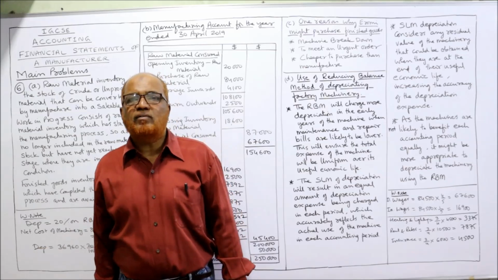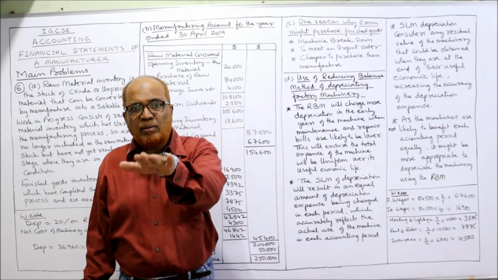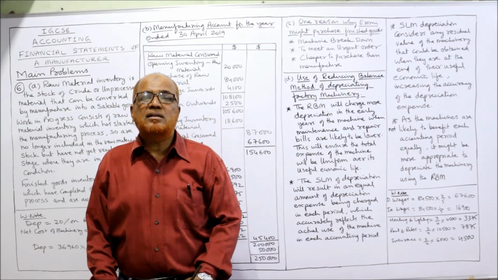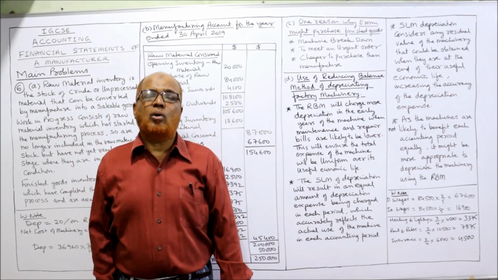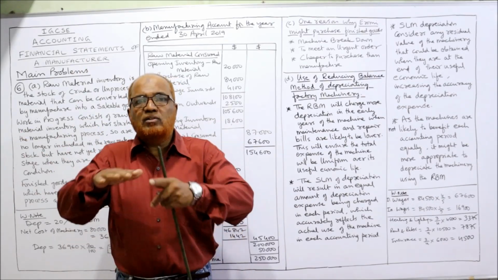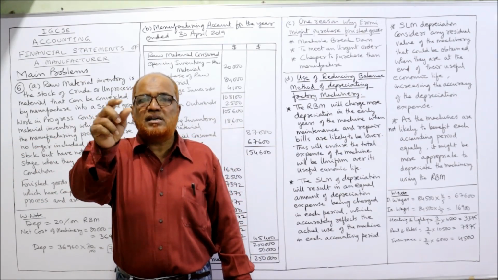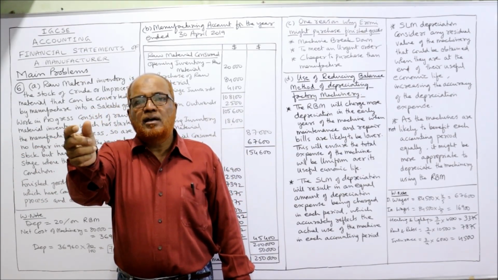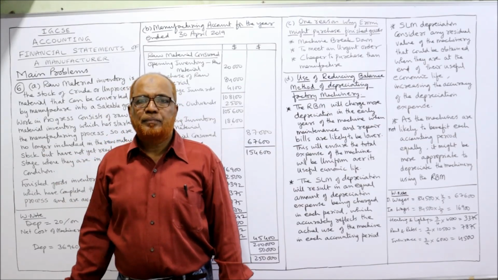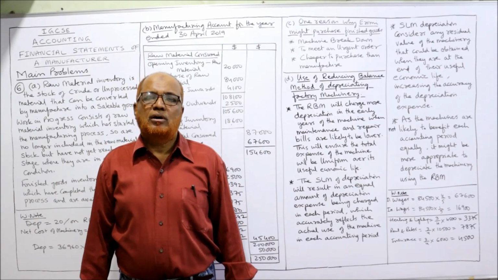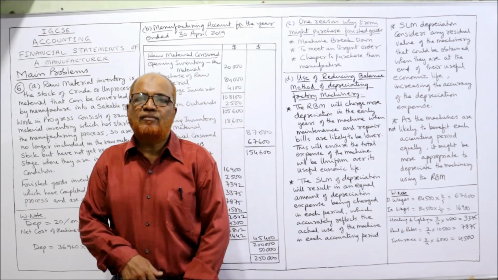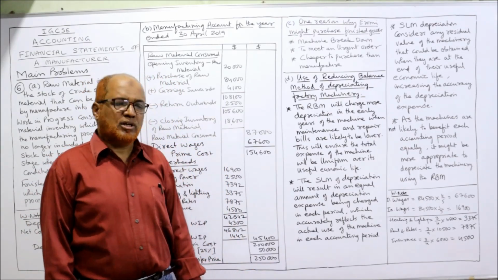In later years, what will happen? Depreciation will be lower, but maintenance and repair bills will be more in later years. So it will make a balance. That means there is a balance between depreciation and repair and maintenance in the beginning years and the end years. That is the advantage of using RBM for depreciating machinery.